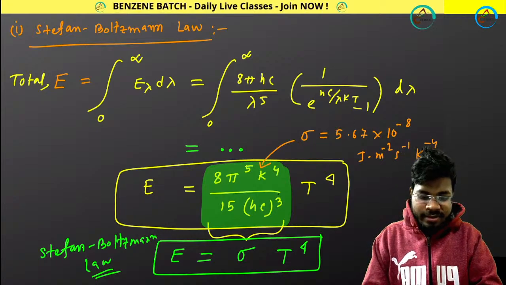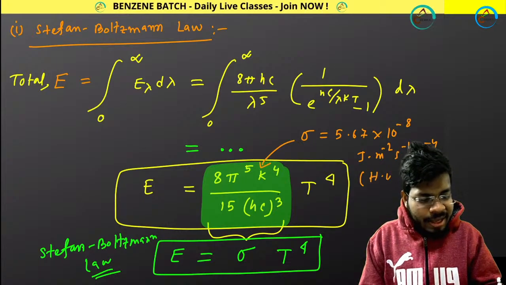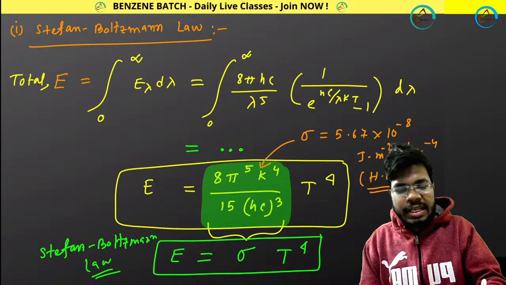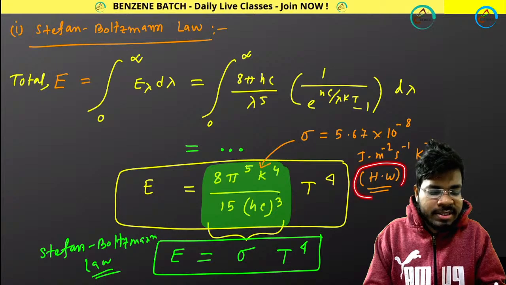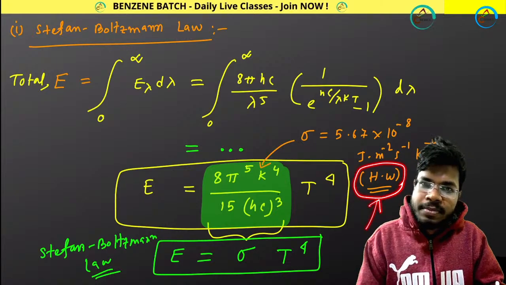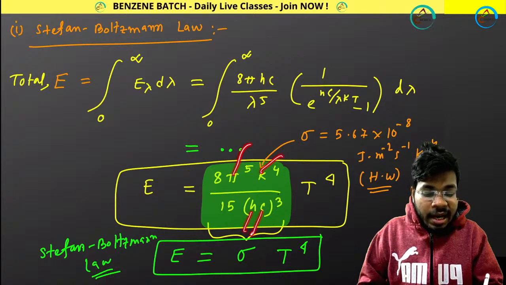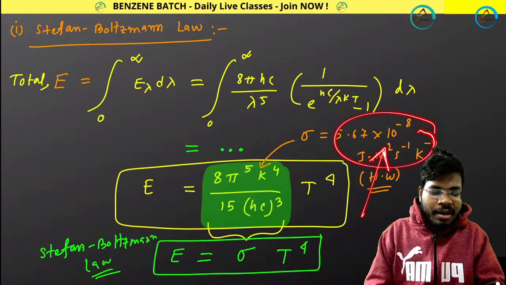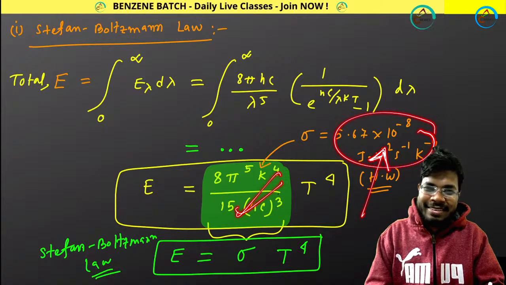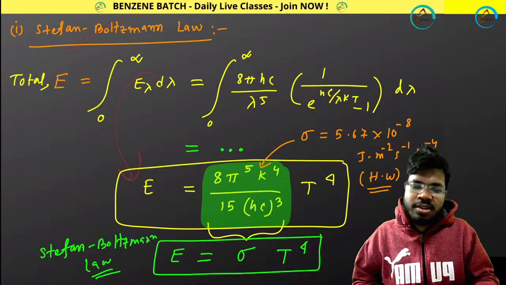I am giving you this as your homework. Don't be lazy. If you want to learn this, you have to do this homework and submit it in the Benzene batch WhatsApp group. Check whether by putting pi, k, h and c you are getting this value. If you are getting this value, then definitely your expression is correct. That means I am getting my Stefan-Boltzmann law from Max Planck's expression.